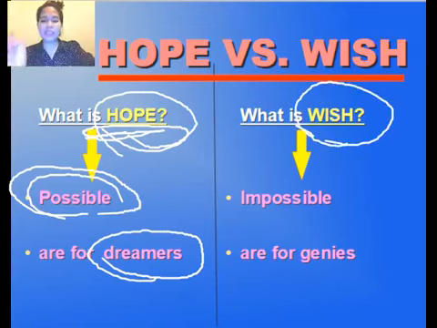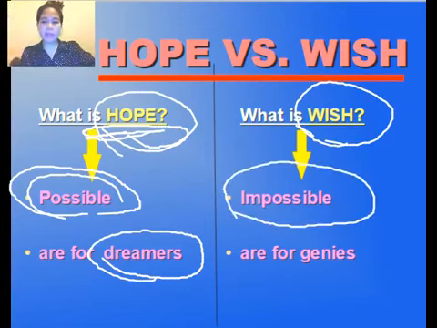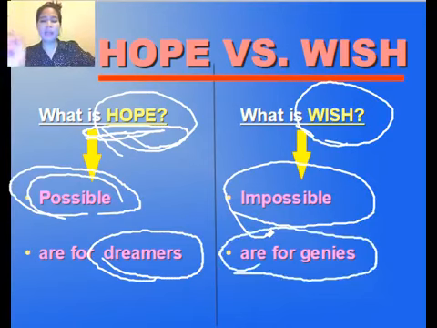So you are going to use hope for this one. Next, what is wish? When you say wish, that is impossible, impossible to make happen, and it is for genies. Have you watched Once Upon a Time before? That was very popular on ABS-CBN, I think. That is a time for you to use wish.